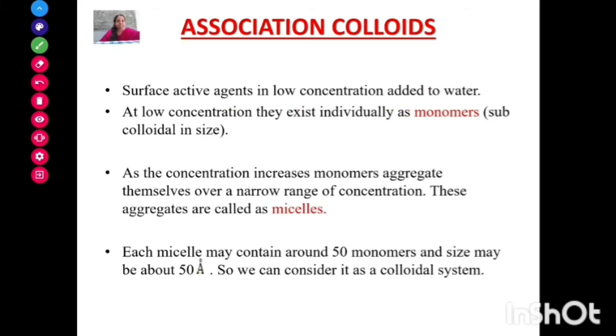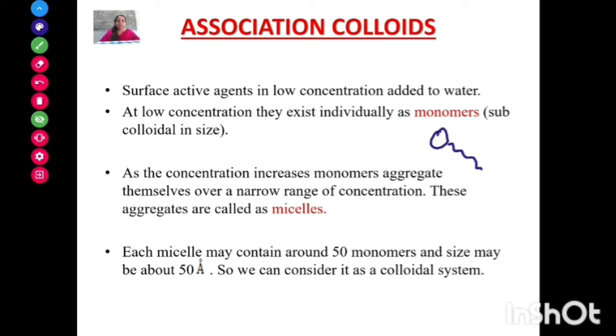When we add surface active agents in low concentration into our dispersion medium, here water, the surface active agents exist individually as monomers. This monomer is just like this, and these monomers have a subcolloidal size range.